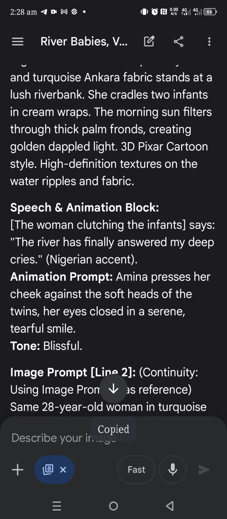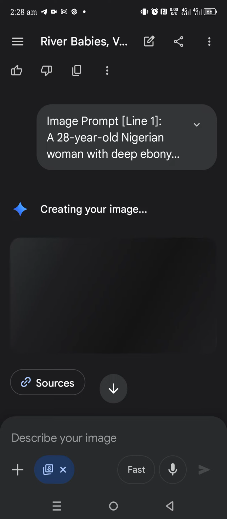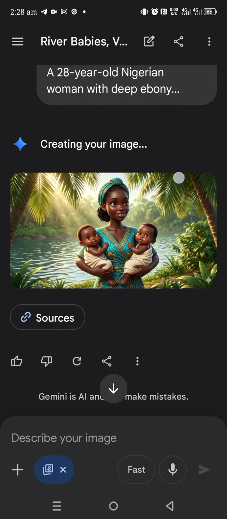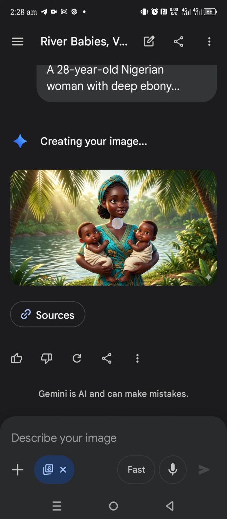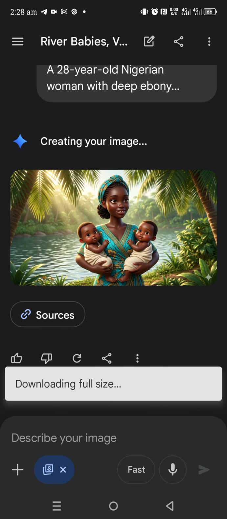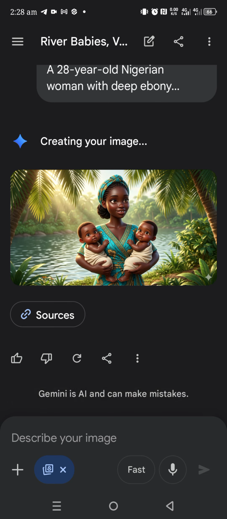So wait for our image to come. Look at our image. You can see, this is what you're supposed to get. You're supposed to get something like this. Okay, so you're creating your image. I think it's still creating. Okay, when it's done creating, then you can just save the image. After saving the image, let's move over to the other part,